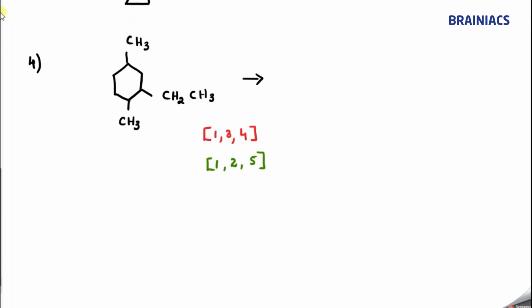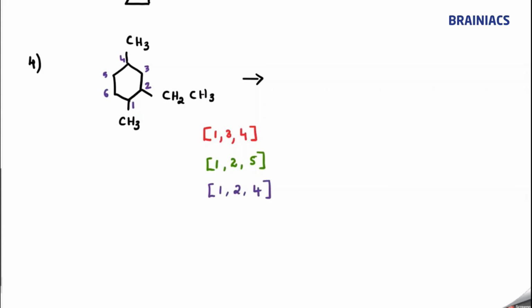Now let us do the other numbering. I am starting from here, 1, 2, 3, 4, 5, 6. So what are the locants coming? 1 is there, 2 is there, 4 is there. Now we will compare everything.